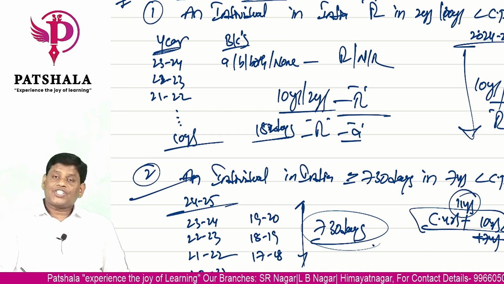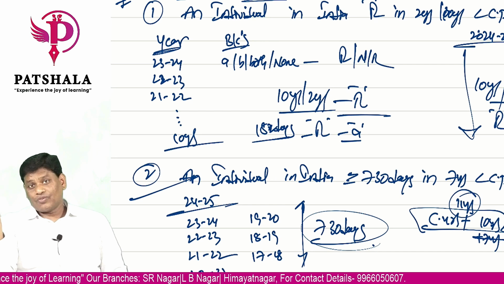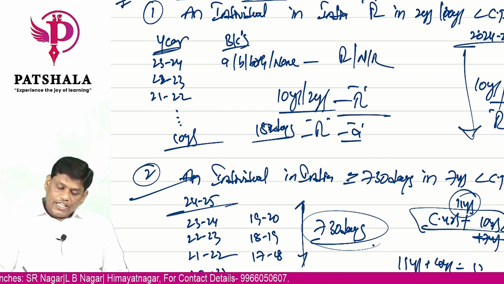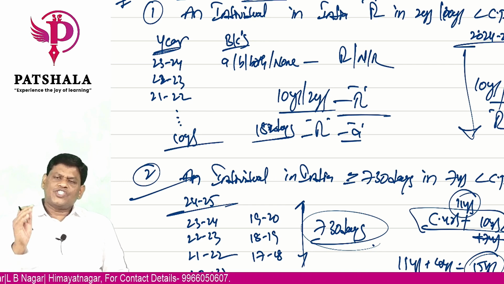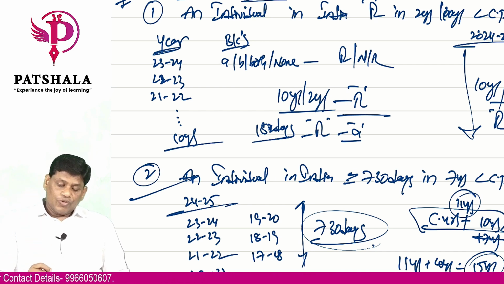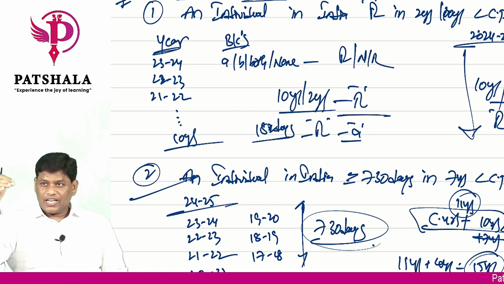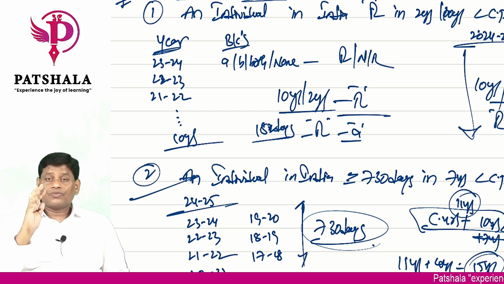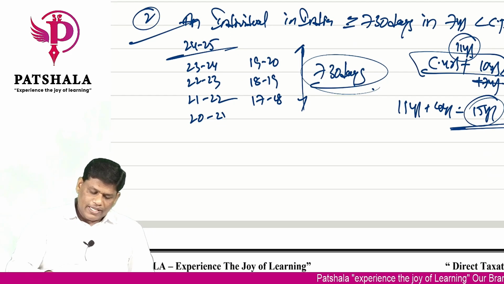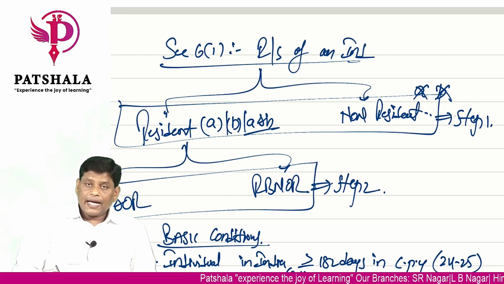But in the last year, if you want to check condition B, another 4 years. Total 11 years plus 4 years, 15 years of data you require to completely check the complete residential status of a person. Because in the last year, if you want to check his residential status, condition B 60, 365, total 4 years more data you require. Okay, total 15 years. So on what basis he is resident, on what basis he is non-resident, finished. That is A and B.